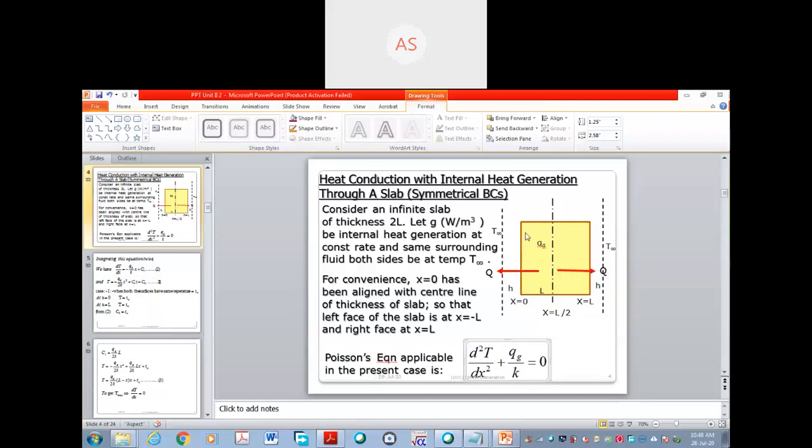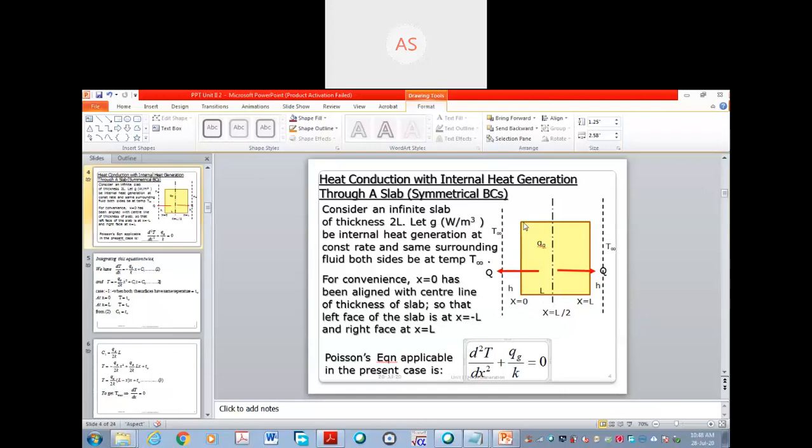This is the length, or you can say the width, of this slab. Here L is used. Here x is 0. Along this line the origin is considered. This is the origin point, and as you go here x increases, and here x is equal to L. Okay, this is the y direction.